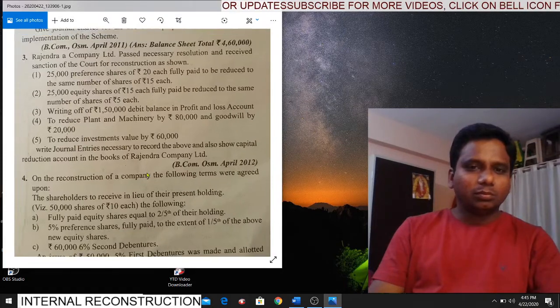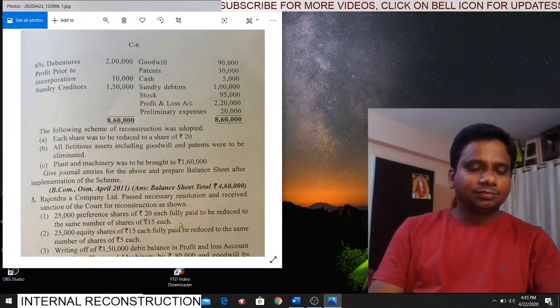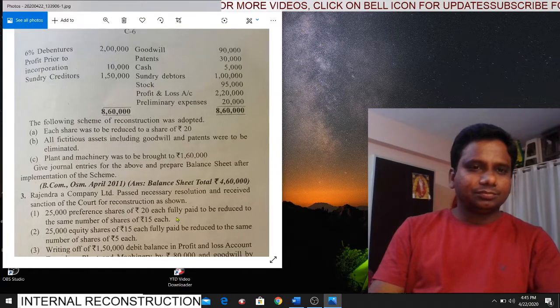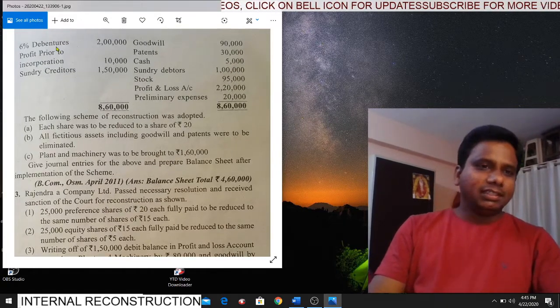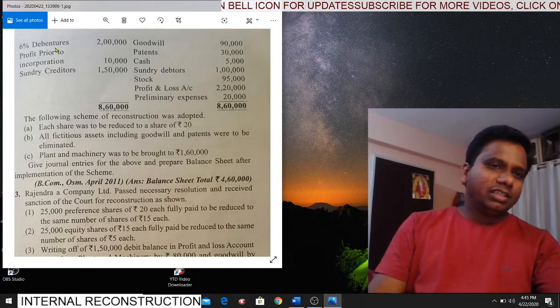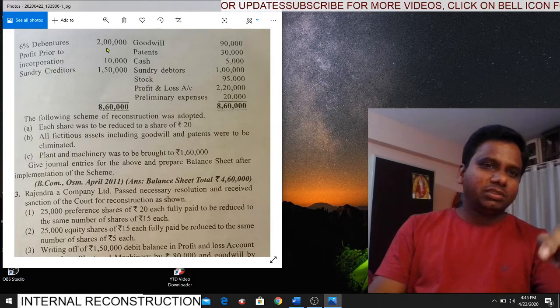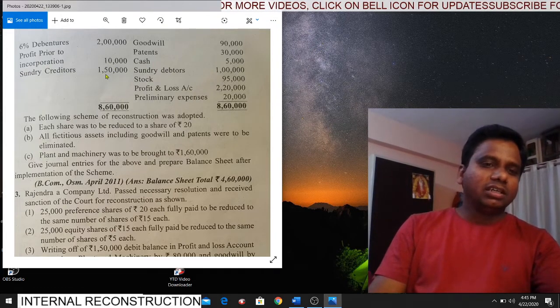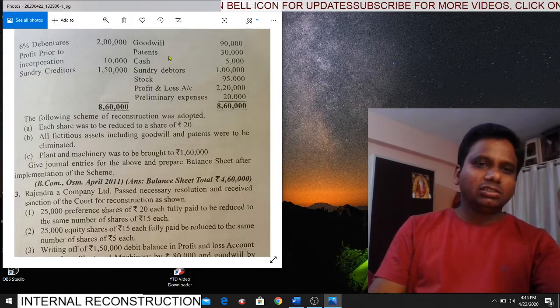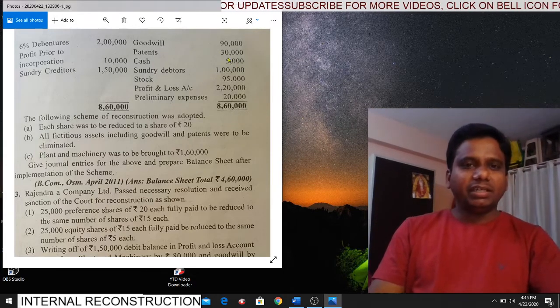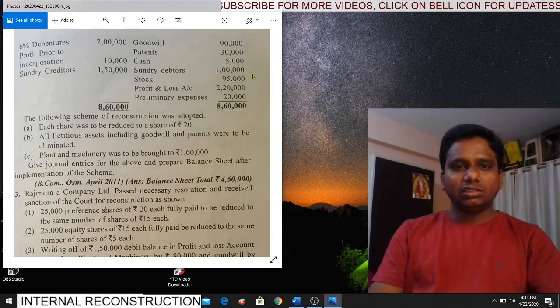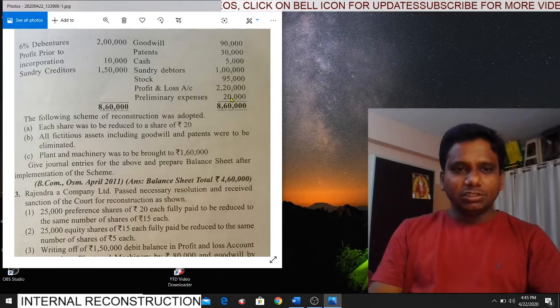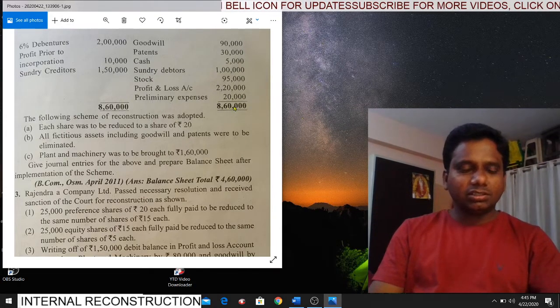We'll continue the second problem in the next page, page number C6. Now liability side. Do remember here we have equity shares of rupees 100 each, 5 lakhs, and 6% debentures 2 lakhs, profit prior to incorporation 10,000, sundry creditors 1 lakh 50,000. So assets we have there, building and machinery, here goodwill 90,000, patents 30,000, cash 5,000, sundry debtors, stock, profit and loss account, preliminary expenses. Is it clear? Total balance sheet is 8,60,000.